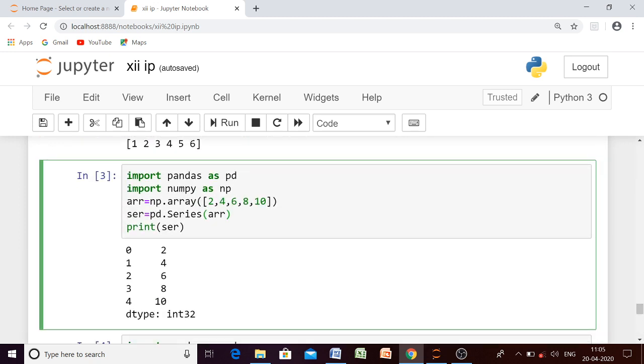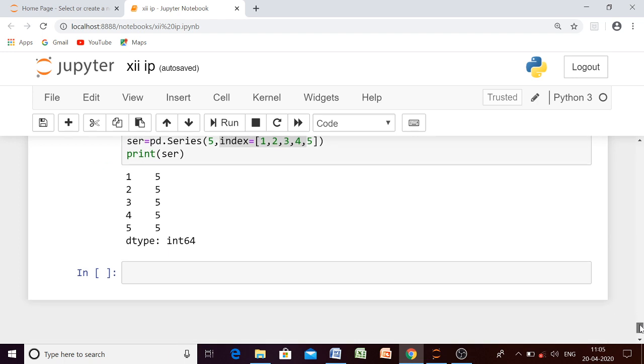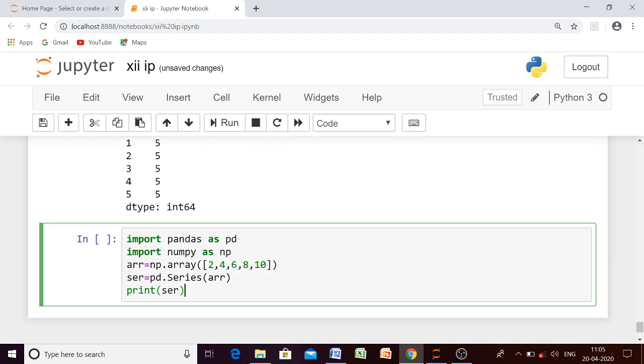Let me copy this one, beta, so that it will be easier for us. Okay, let us have a series having more than 5 elements so that we can find out how the tail function and head functions are executing. I think that will be enough, and let us have the index attribute also.